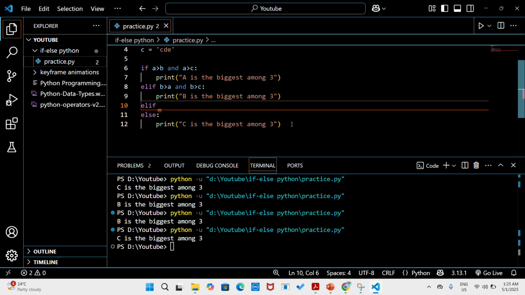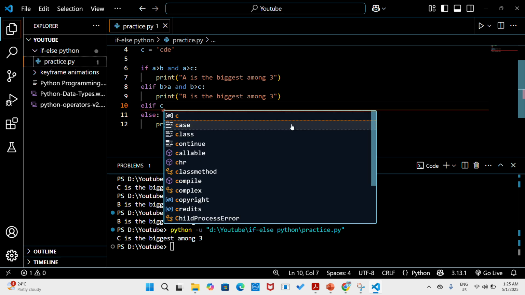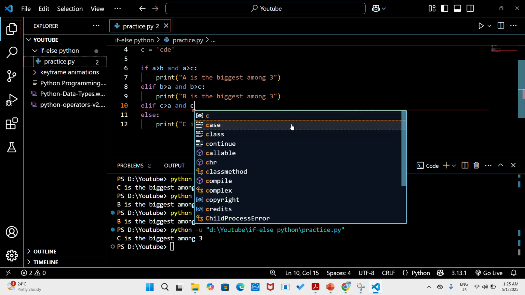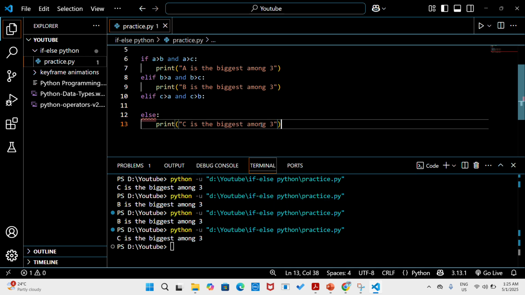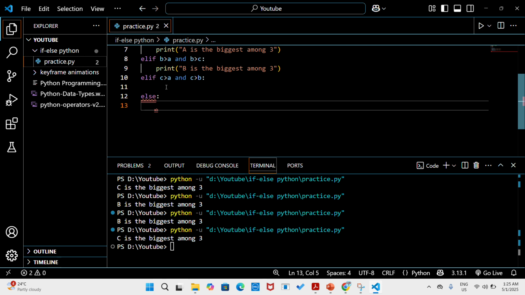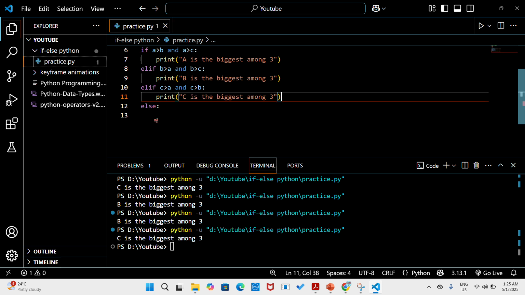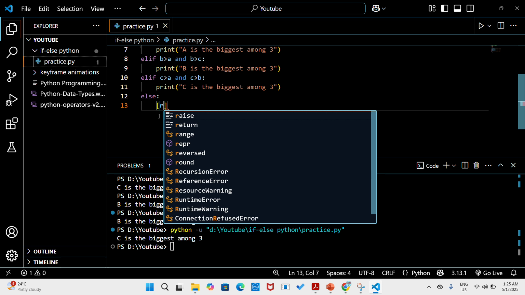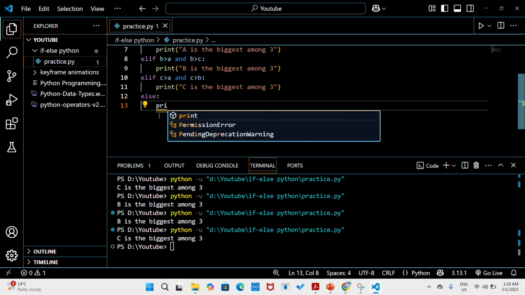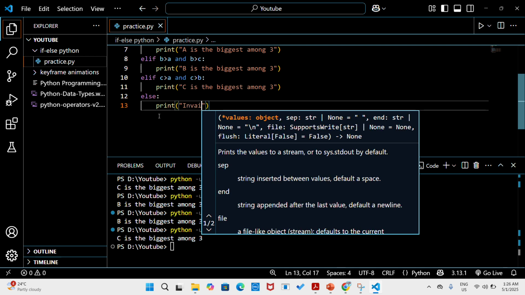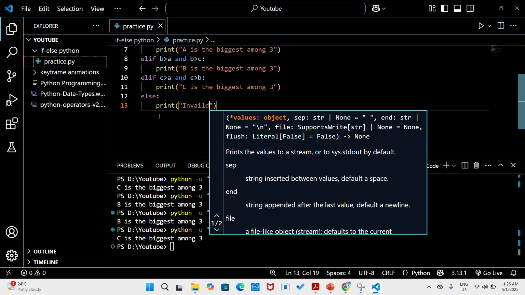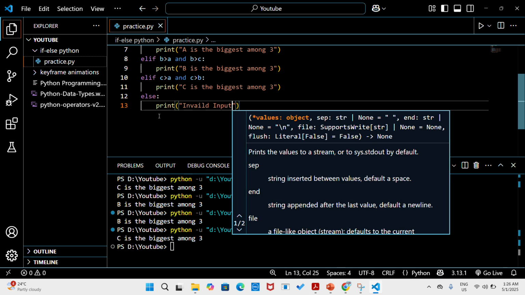With our knowledge as beginners, we will just write another elif block: if C is greater than A and C is greater than B, then this line of code will go here, and in our else we will print, and let's be a little technical, invalid input.